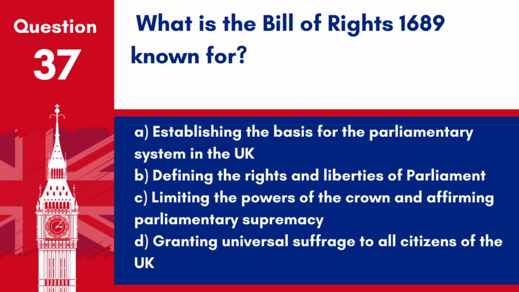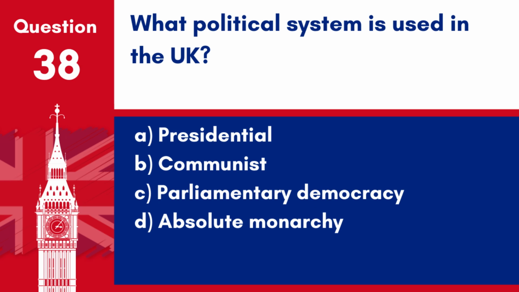D. Granting universal suffrage to all citizens of the UK. Answer C. Limiting the powers of the Crown and affirming parliamentary supremacy. The Bill of Rights 1689 is known for further limiting the powers of the monarch and laying the groundwork for a constitutional monarchy.